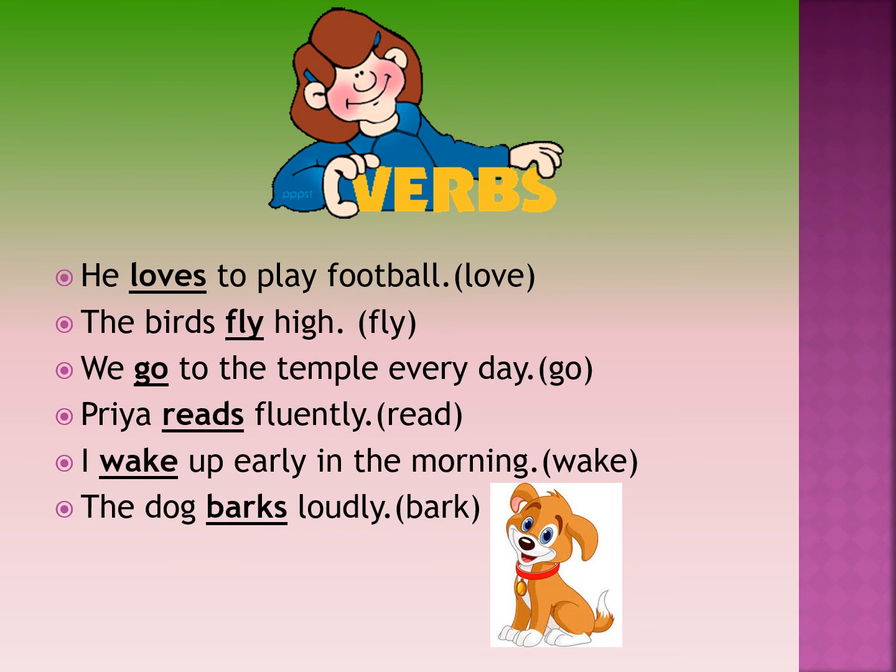So these are a few examples, and I'm sure that with the help of these examples and the tabular form of rules which I have discussed just now, it will be very easy for you to understand where we add S and where we do not add S or ES to the verb.